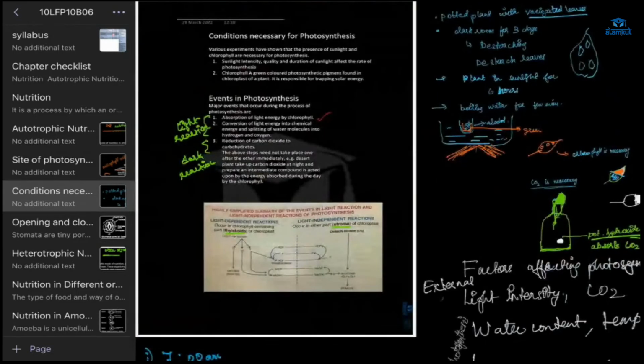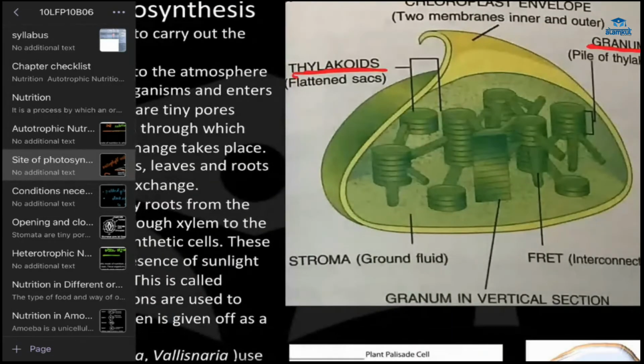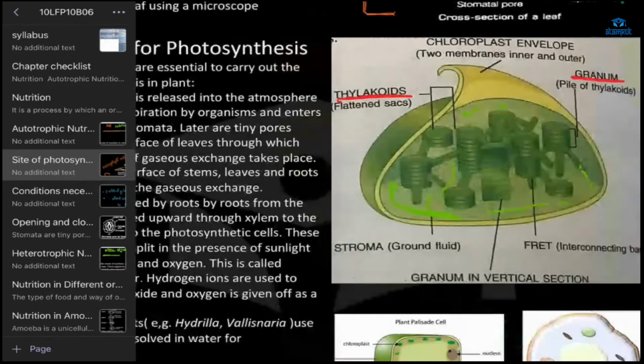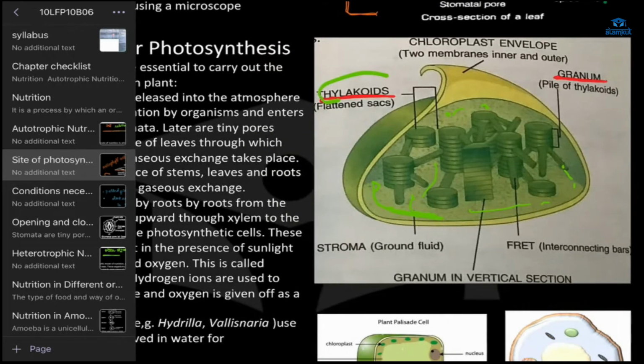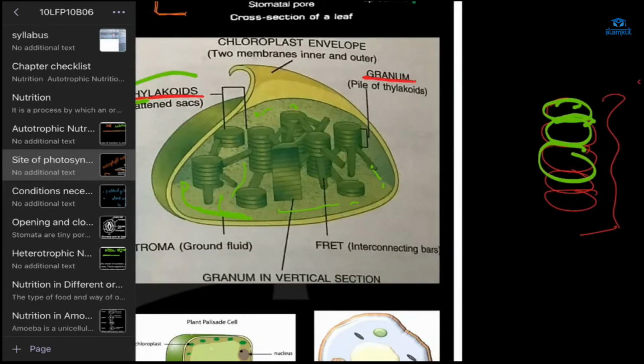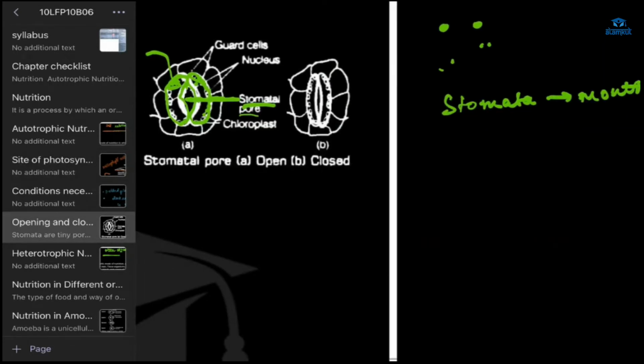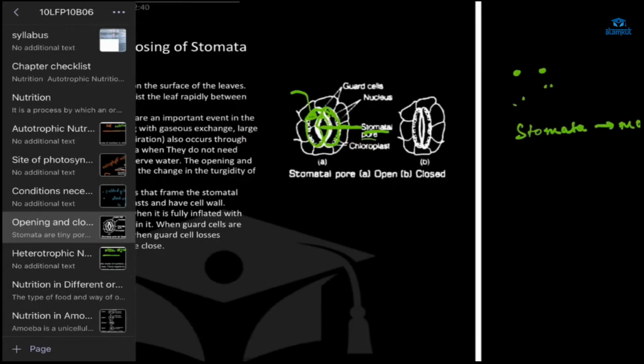You can see here, right? I have shown you the chloroplast diagram. This is the stroma, this whole fluid stuff, and this is the thylakoid. A pile of thylakoids is called a granum. Okay, understood?